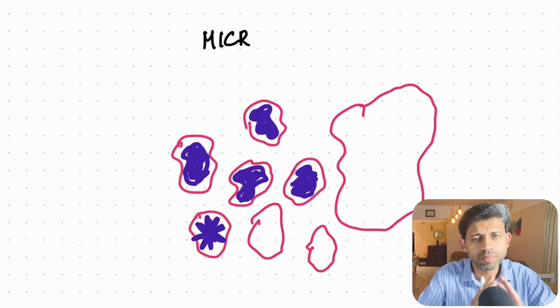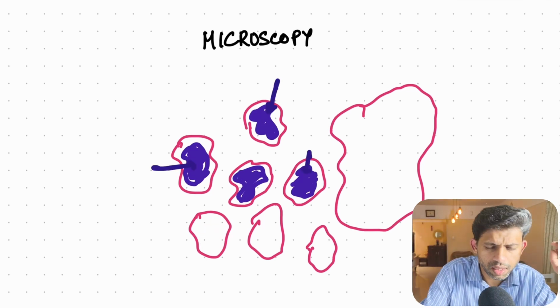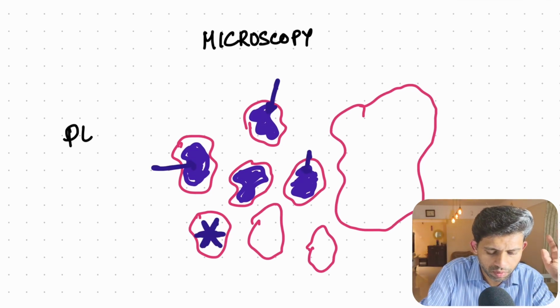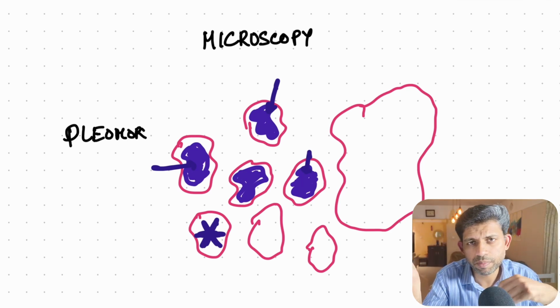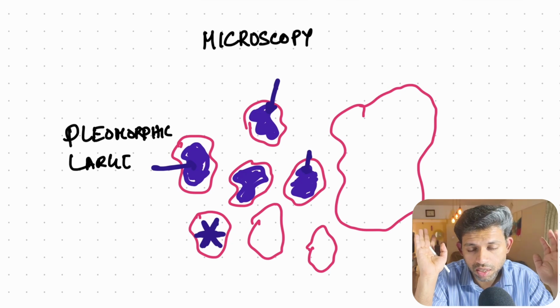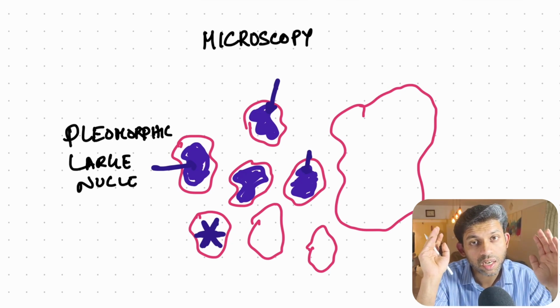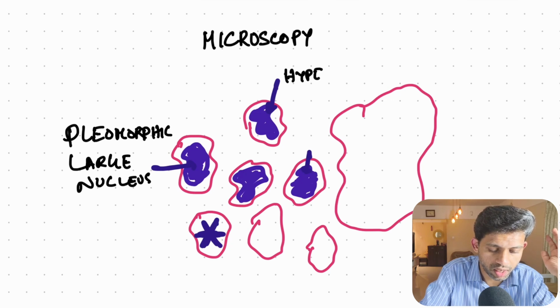Under the microscope, you can see cells with a large nucleus with minimal cytoplasm, and these nuclei are of different shapes and sizes. So you can see pleomorphic large nuclei which are hyperchromatic, meaning they are very blue in color.